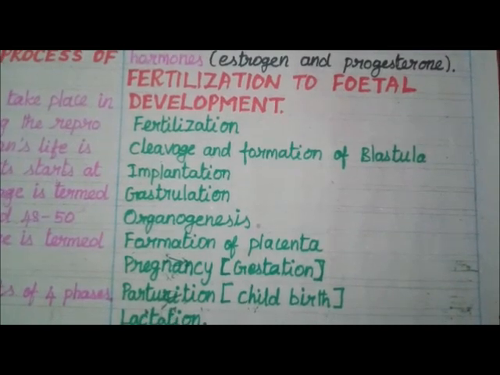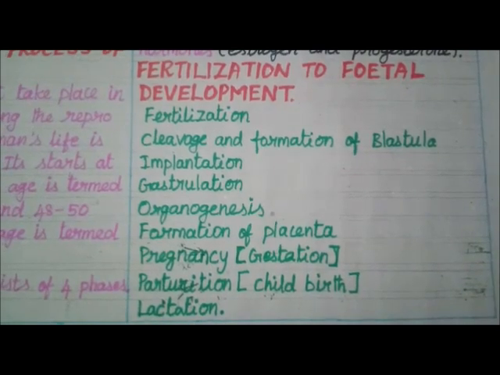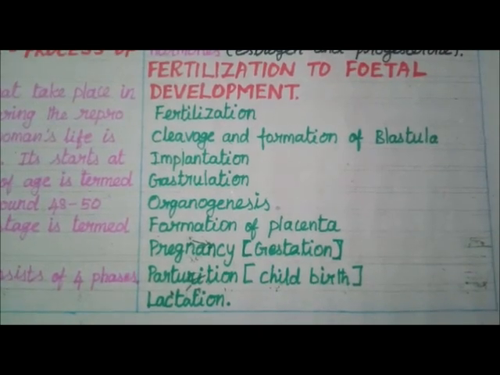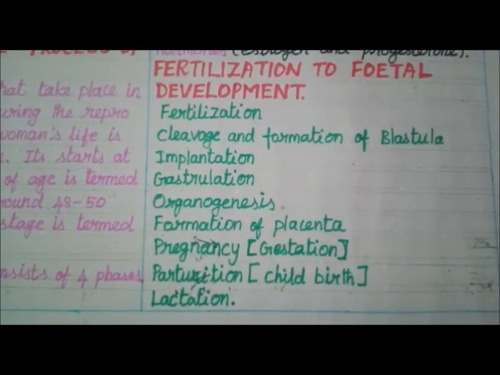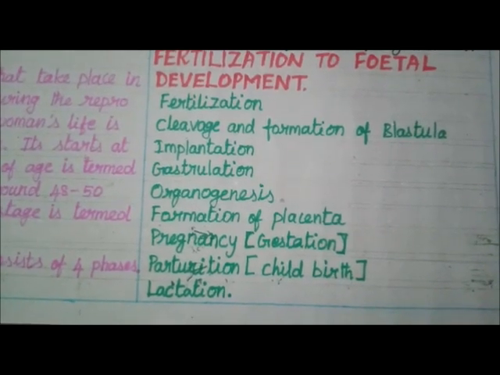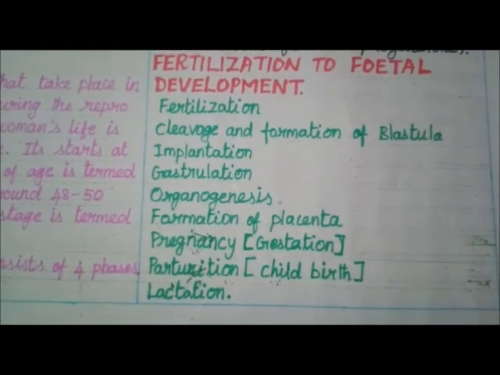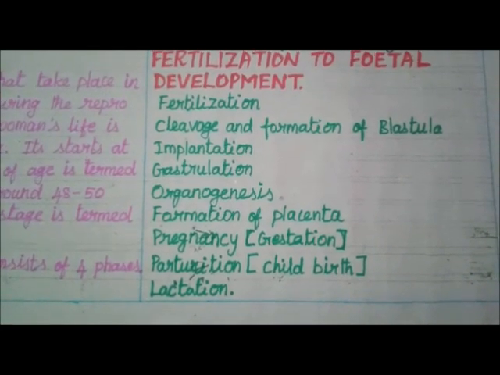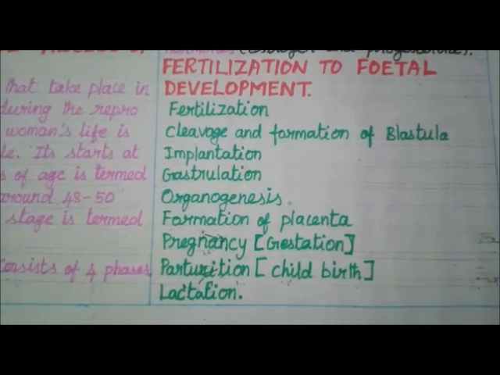Fertilization to fetal development. First stage, fertilization. After fertilization, cleavage and formation of the blastula stage will start. After blastulation, the implantation process will start. After implantation, gastrulation, organogenesis, formation of placenta, pregnancy, gestation, parturition, that means childbirth, and lactation.